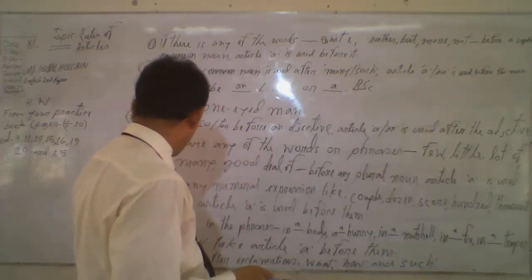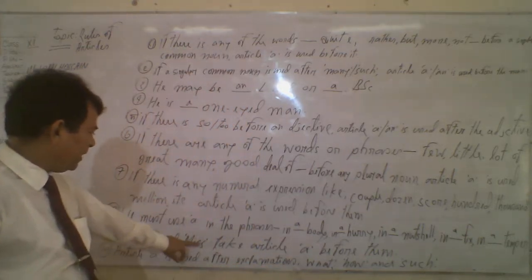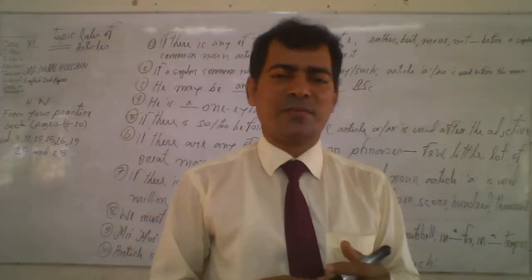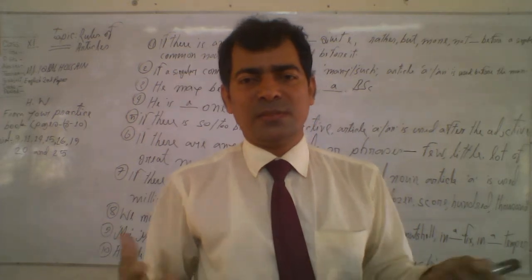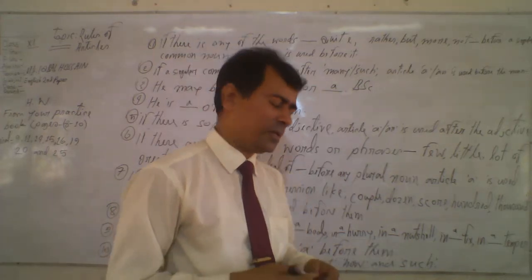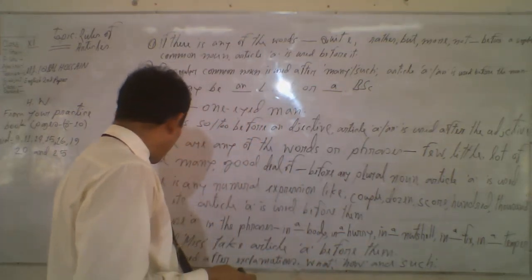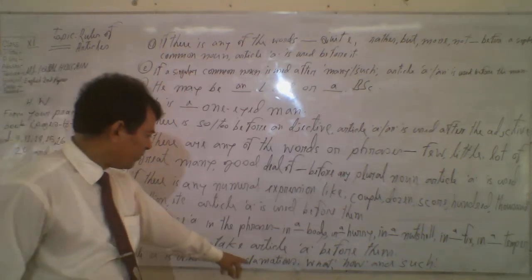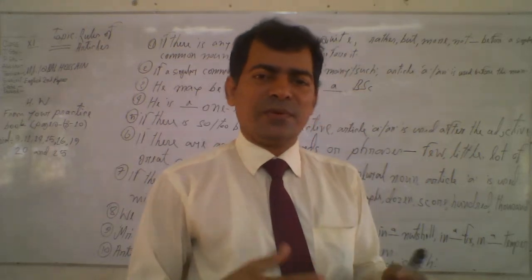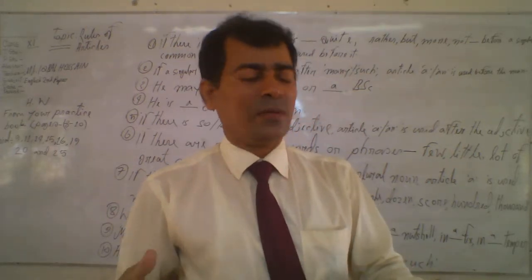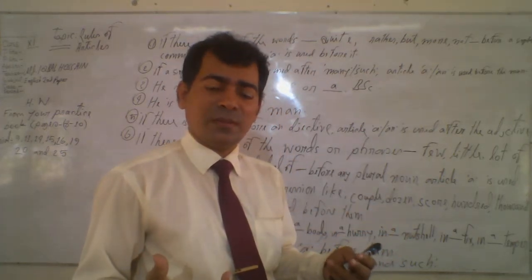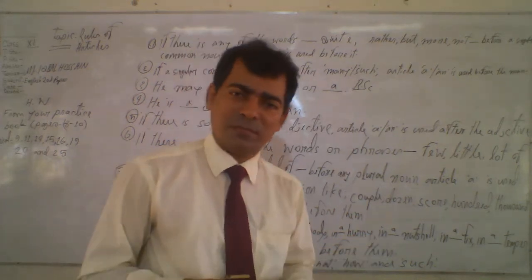So now rule number 9, Mr., Messrs and Miss take article A before them. When you use this, for example, Miss X came to my office, or Mr. X came to my office. Now rule number 10. Article A is used after exclamations what, how, and such. For example, if I say, what a lovely, or what a cute child it is.